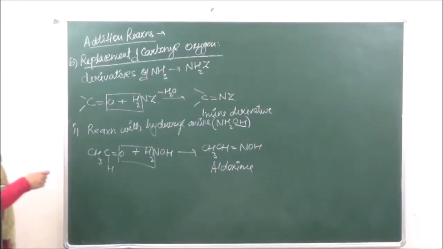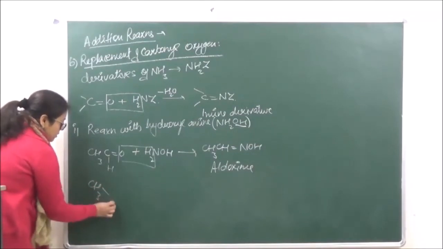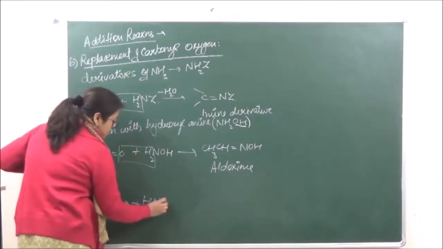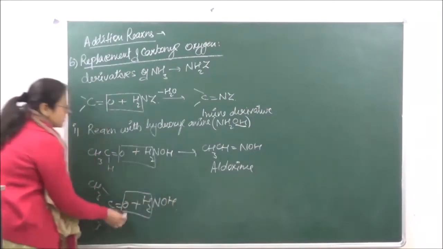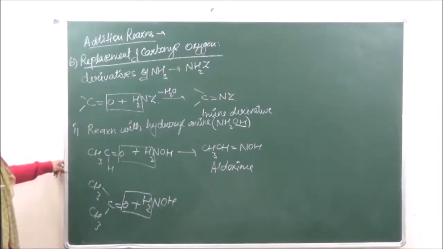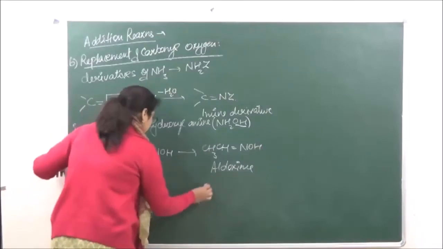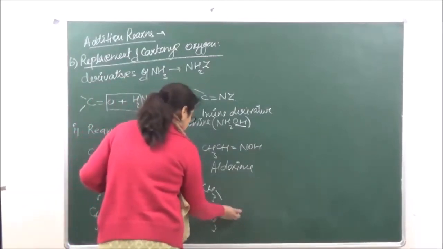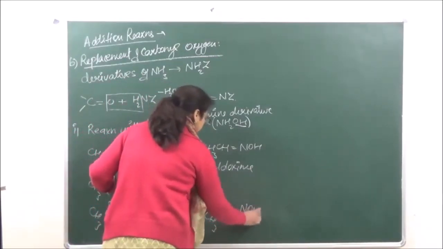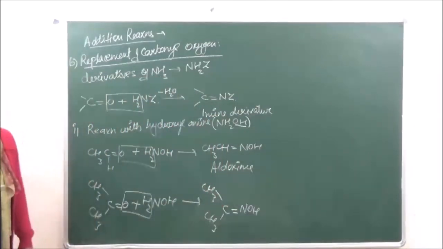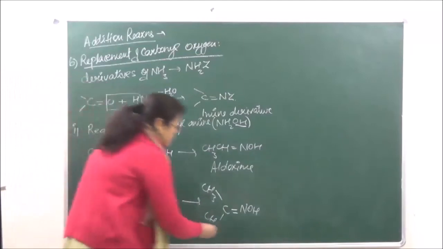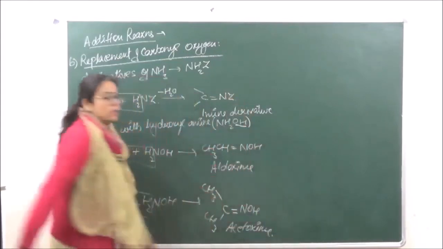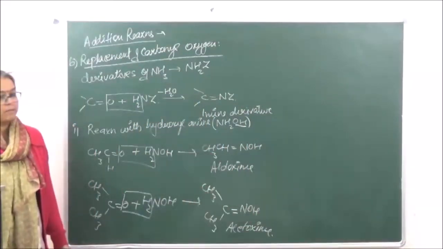Similarly, if you are taking a ketone, same reaction, H2O is going to be eliminated from here, okay, and we are going to get this, which is known as acetoxime. This is known as acetoxime, okay.